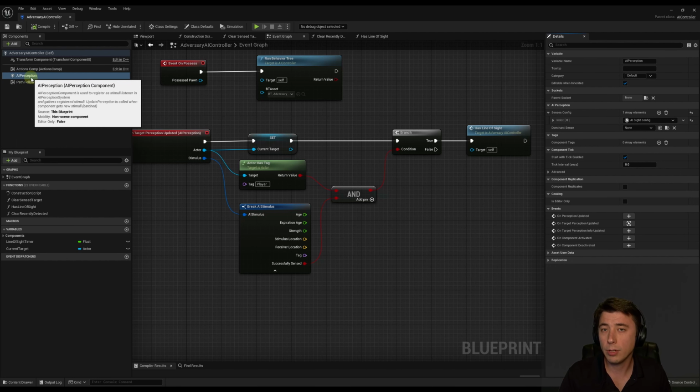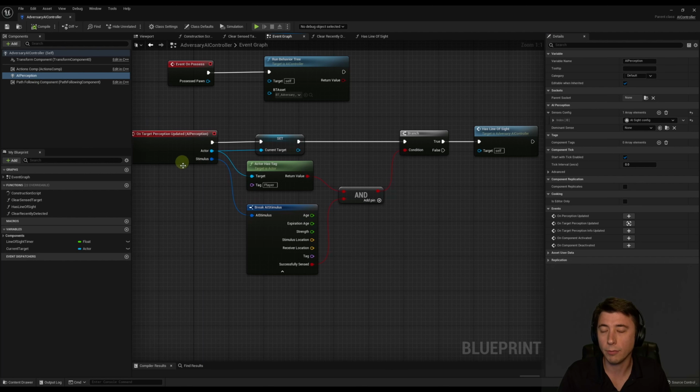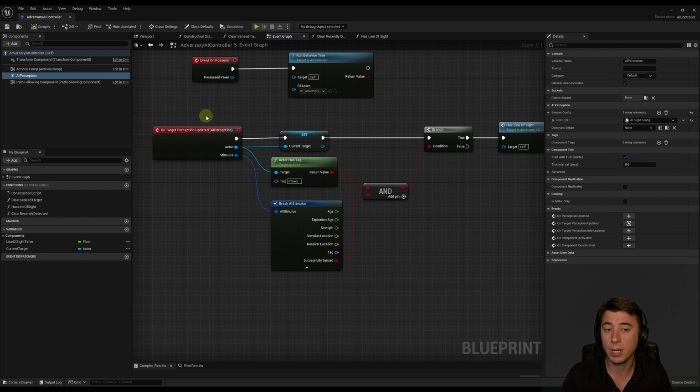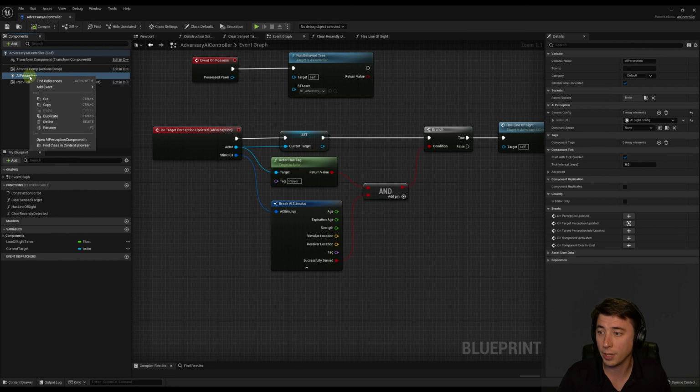And the main reason that I'm doing that is I'm going to stick with different events for each. So on target perception updated is going to be the event for each, but this way we can differentiate what it's going to do when it specifically has line of sight, like when we know our target, when we see the target, versus when we just hear the target and we don't know exactly where that target is, but our AI needs to be in more of an exploratory mode to find it. And we might be able to differentiate the perception some other way via like tag or something like that, but I just think it's going to be way cleaner if we have a completely separate event and we can differentiate easily between the two. So like I said, if there's a good reason not to do that, please let me know in the comments below, but that's what we're going to do.